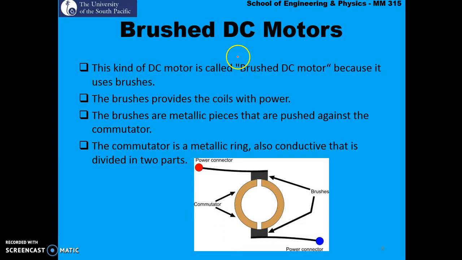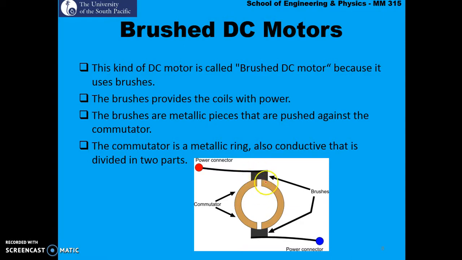Brushed DC motors. This kind of DC motor is called brushed DC motor because it uses brushes. So these brushes are used to supply current to the coil. The brushes provide the coil with power. The brushes are metallic pieces that are pushed against the commutator. The commutator is simply a metallic ring which is also conductive in nature, but it is divided into 2.